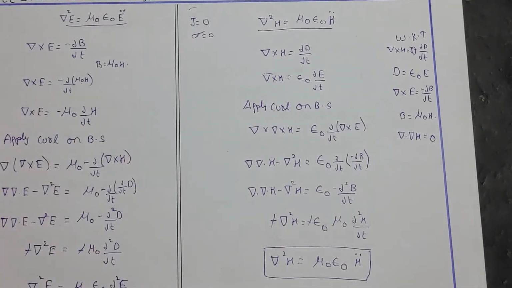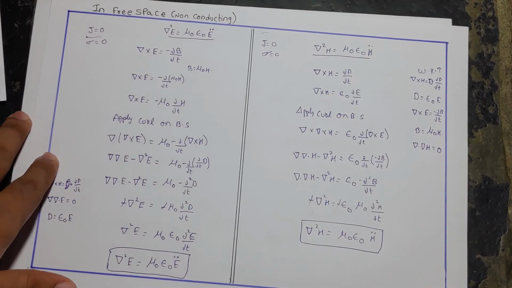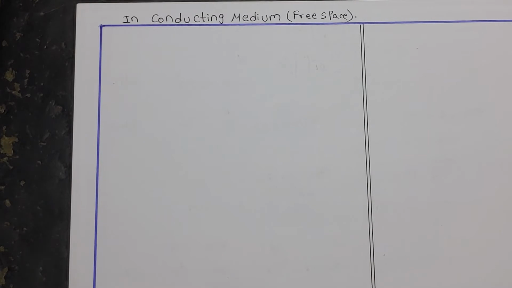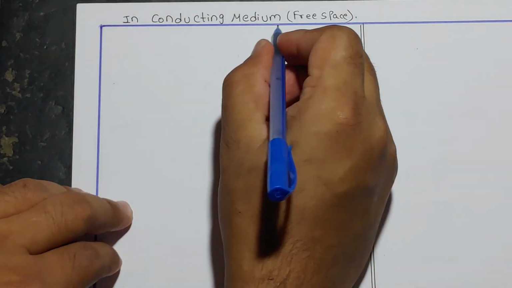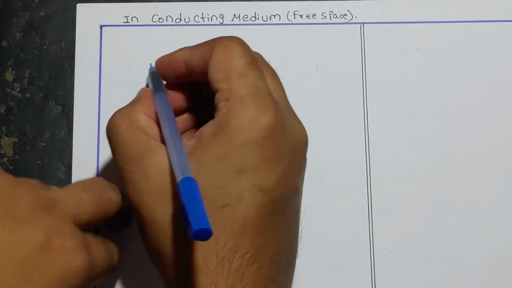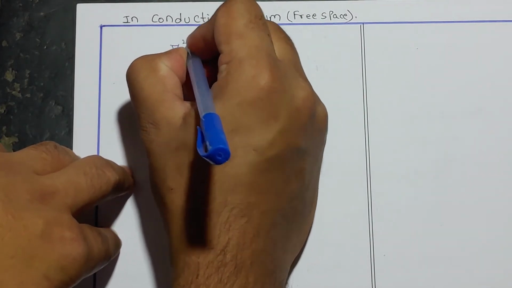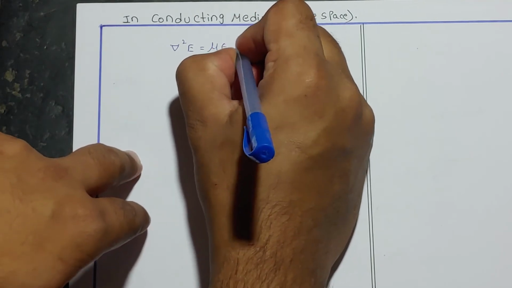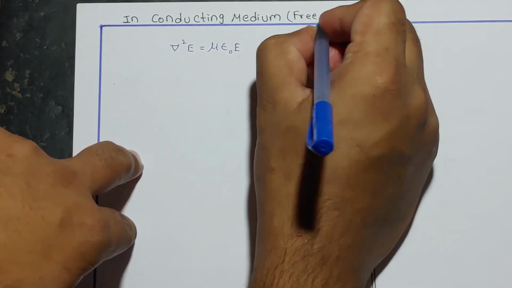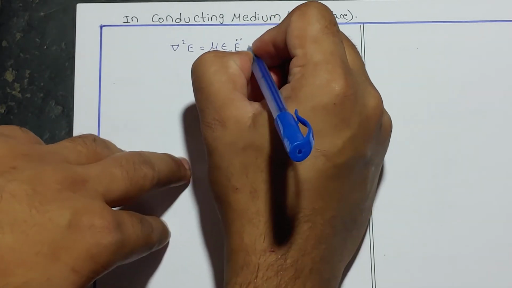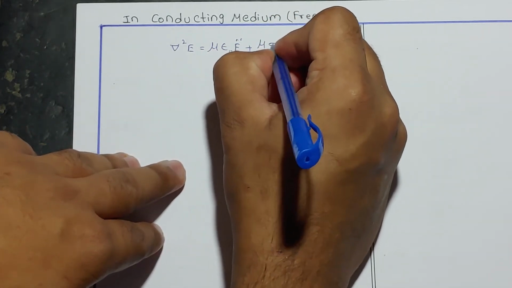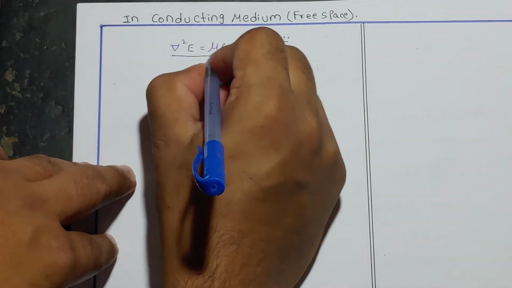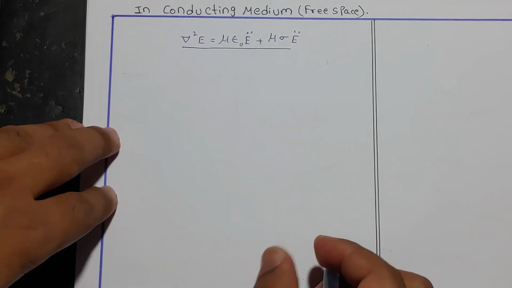In this way, we solve the equations. Take a screenshot if needed. Now let us solve for the wave equation in conducting media and free space. For electric field terms, that is del square E is equal to mu epsilon naught, as this is in the free space, E double dot plus mu conductance E double dot. Let us go for solving of this.